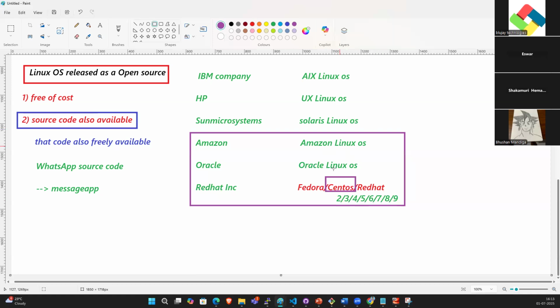Whatever commands we execute will run on all these machines. For example, we are learning CentOS 7, 9 in this course. CentOS 7, Red Hat 9, Oracle Linux, Amazon Linux, all these are the same flavors, guys. Understood?